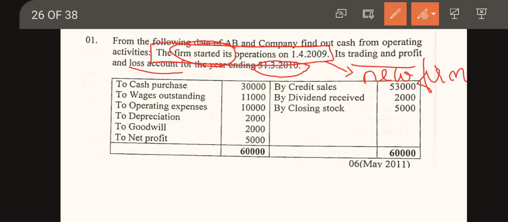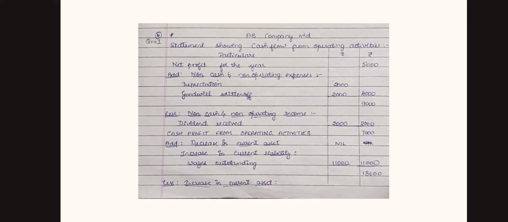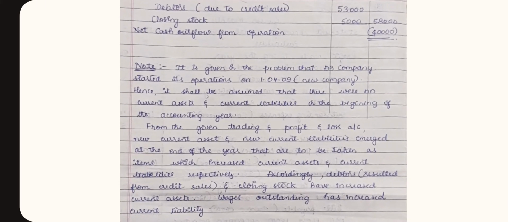The first items they have given are: to cash purchase, to wages outstanding, to operating expenses, to depreciation, to goodwill, to net profit. And on the credit side they have given: by credit sales, by dividend received, by closing stock. So now go through the working note.